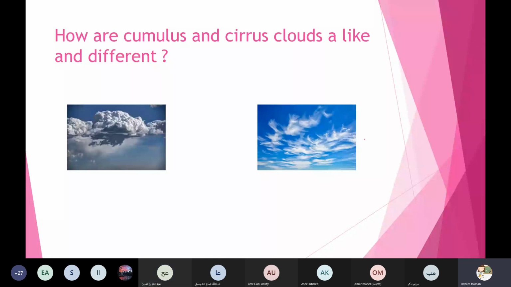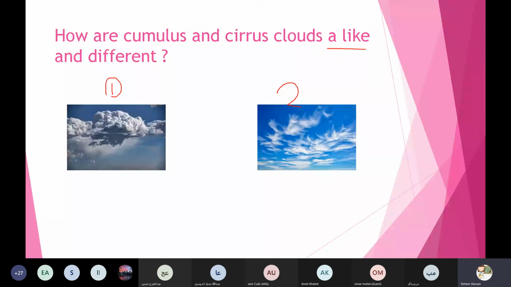Yes, Ibrahim. Yes, teacher. Look here, Ibrahim. Look at these clouds, number 1 and number 2, and tell me how these clouds are alike. Tell me about the color.